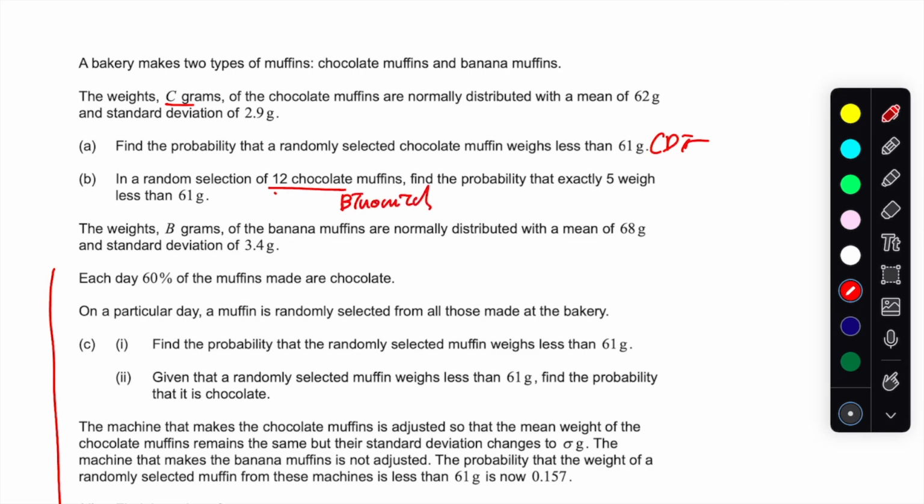But for part C, it doesn't tell you. I want you to read it carefully. For part C, it doesn't tell you to use a tree diagram. But for this one, you actually have to use a tree diagram. Realizing that requires a lot of practice, especially under time pressure, especially under the exam environment. It's very hard to come up with unless you prepare well. This is actually something with the tree diagram.